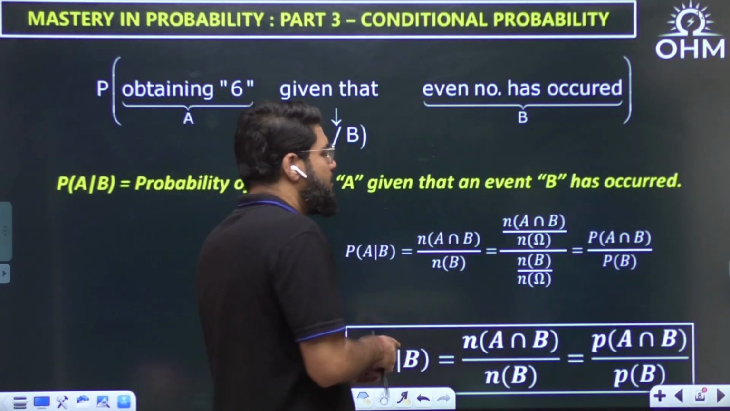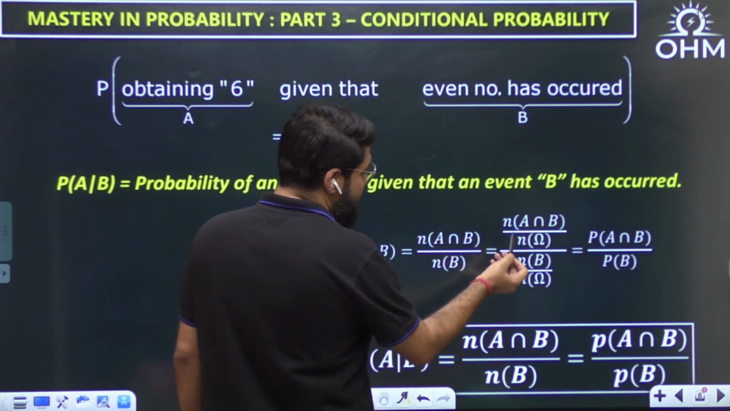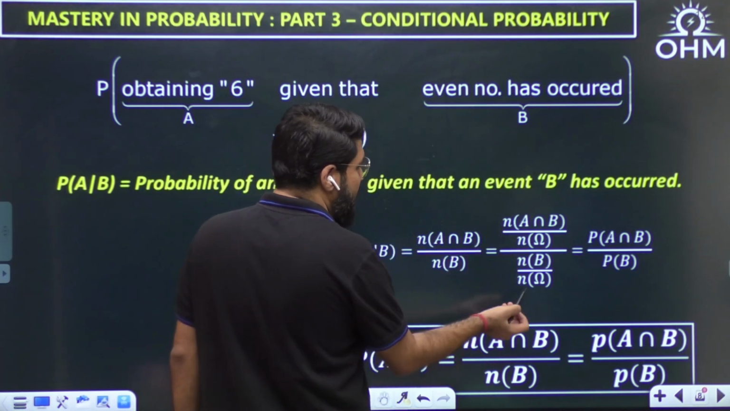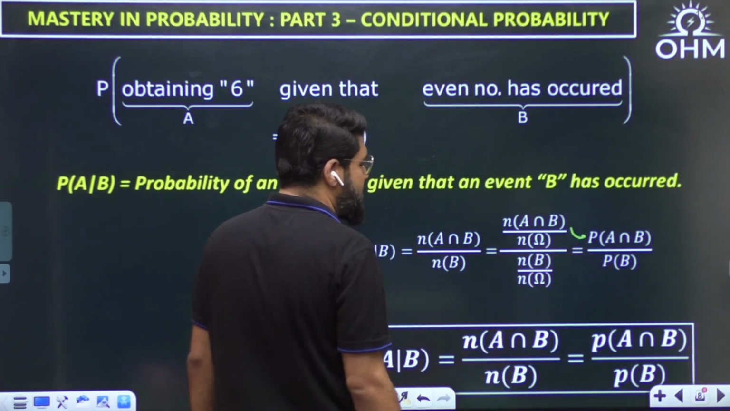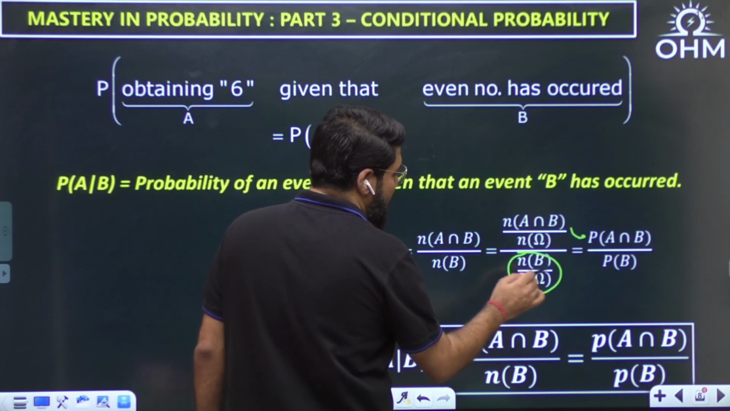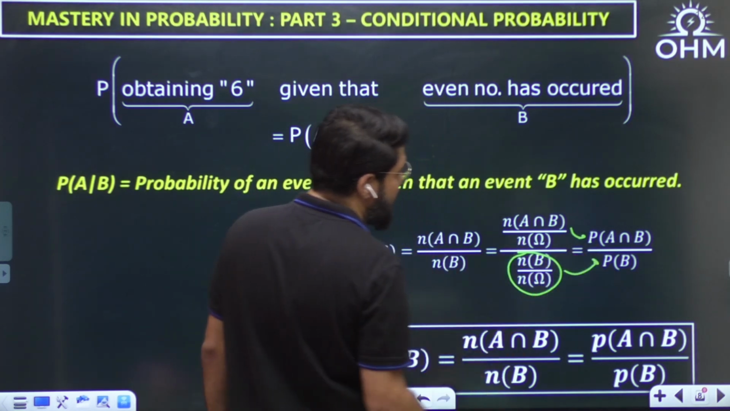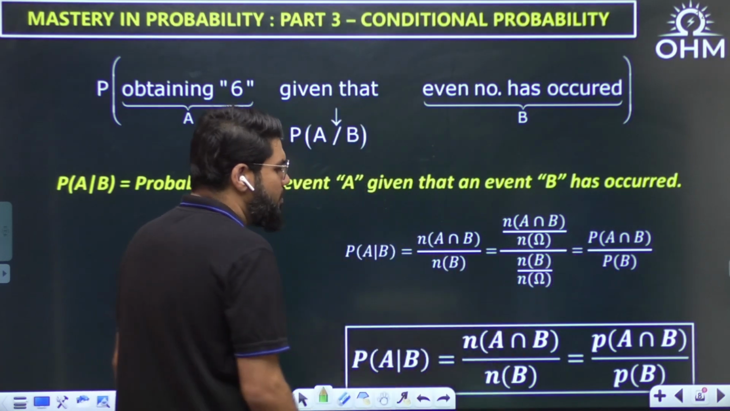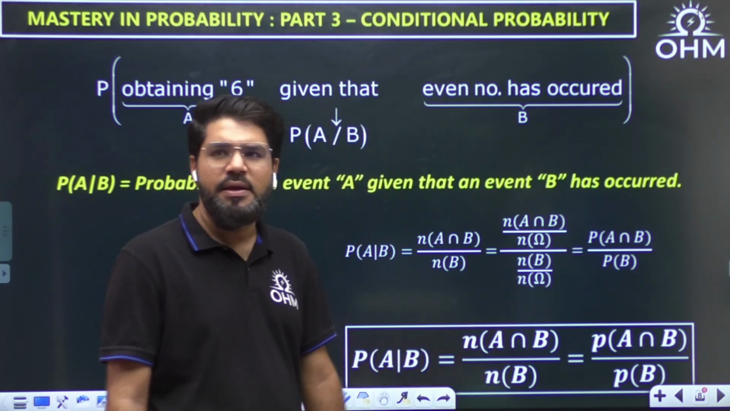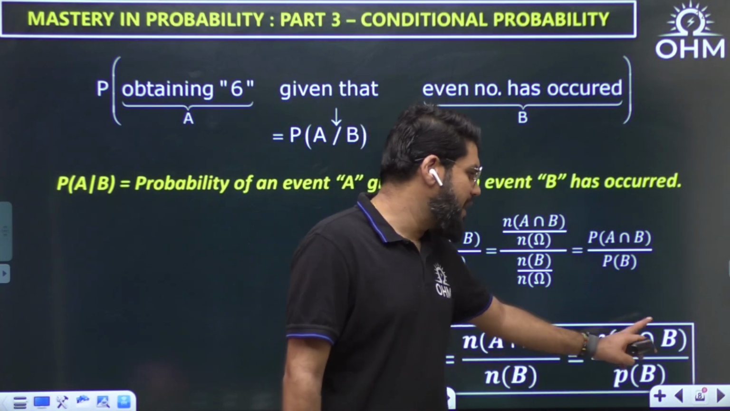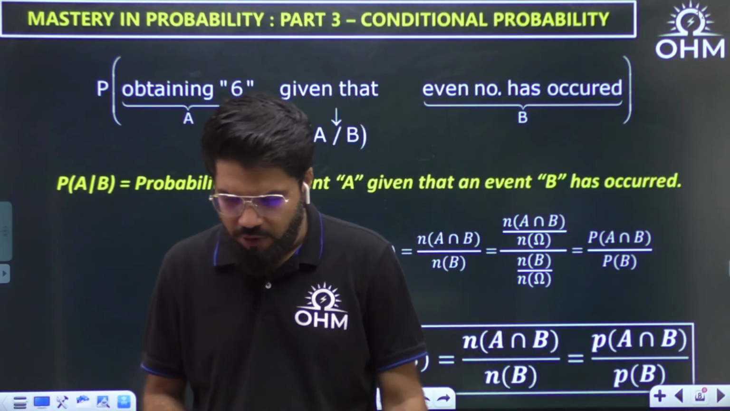Now, what is this? We divide both numerator and denominator by n(Ω). n(A ∩ B) by n(Ω) is the pure probability P(A ∩ B). Similarly, n(B) by n(Ω) is the pure probability of B, written as P(B). So we can write the formula in two ways: P(A|B) is n(A ∩ B) upon n(B), or in terms of probability, P(A ∩ B) upon P(B). Important formula.